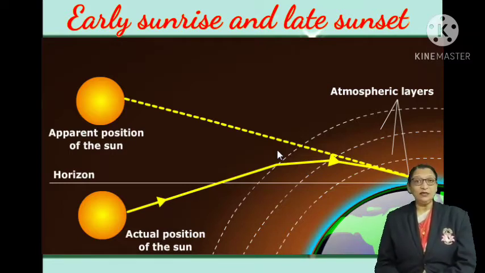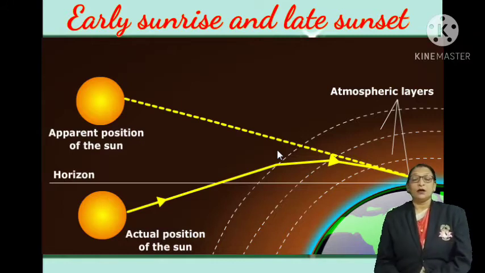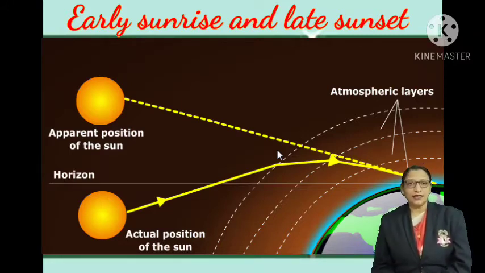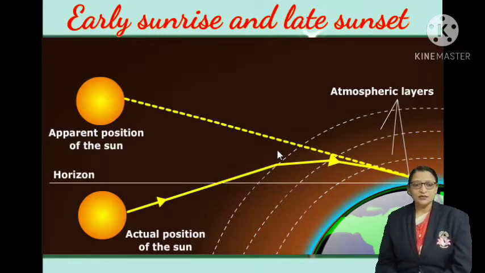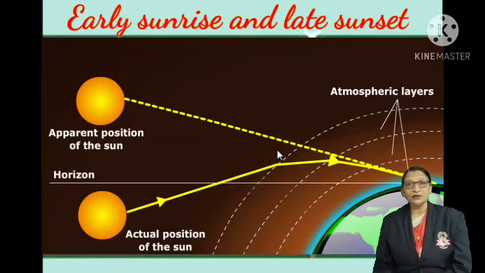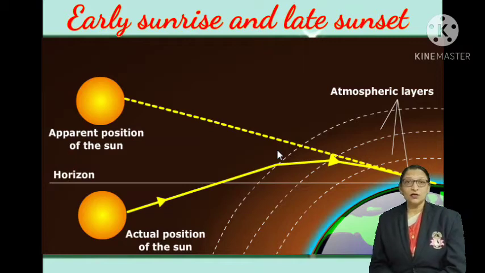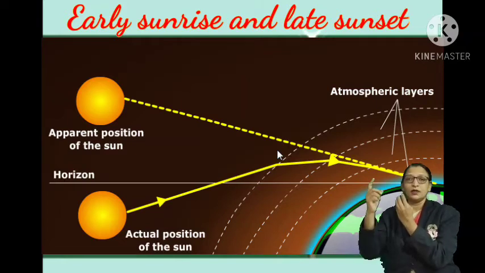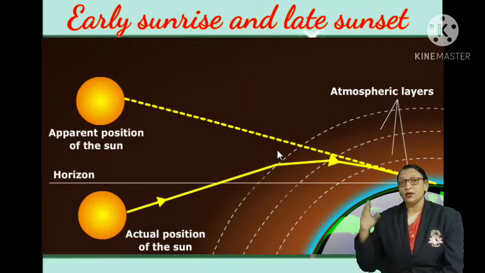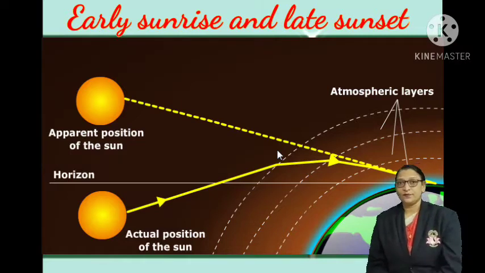So dear students, as we learned in the previous videos, what is meant by refraction and how it takes place. Let us discuss first, early sunrise and late sunset. As you know, sunrise as well as sunset is due to the rotational motion of the earth around its axis. As earth rotates around itself, we feel that the sun is moving around it. It rises in the east and sets in the west.